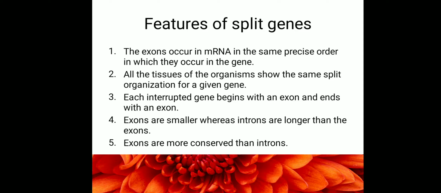Both these genes will show the same exon intron sequence. The split will be the same both in the muscular tissue and in the connective tissue, because they are coding for the same enzyme. So the genes are the same, and both show the same split organization. That is what this sentence means. In all the tissues of the organism, they show the same split organization for a given gene, for one particular gene. The next feature is each interrupted gene will begin with an exon and it will end with an exon.